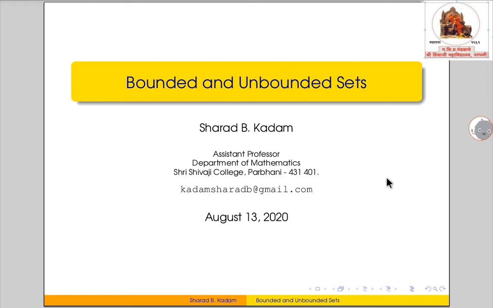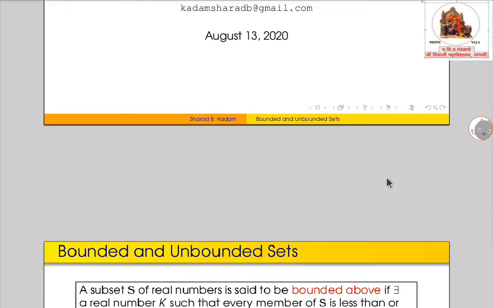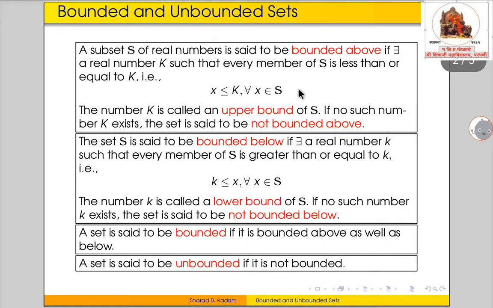Today I will discuss bounded and unbounded sets. So here we have some definitions. First definition is bounded above. A subset S of the set of real numbers is said to be bounded above if there exists a real number K such that every element from the set S is less than or equal to K.